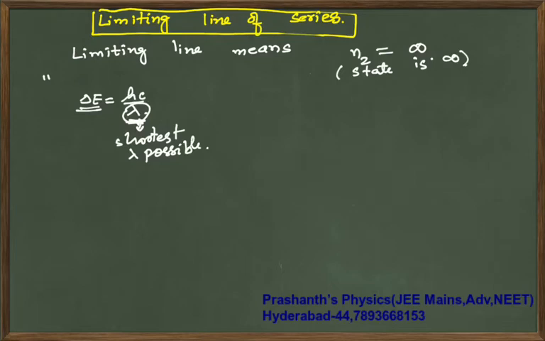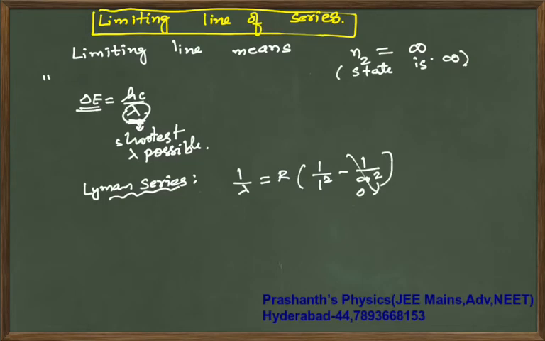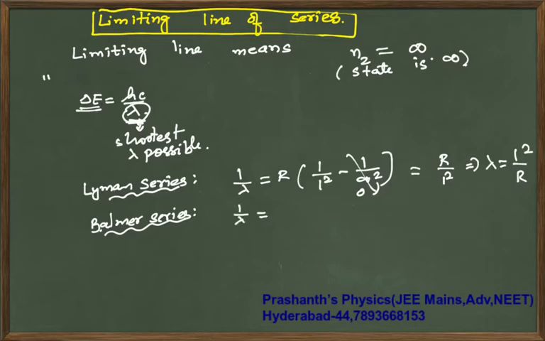Now in the Lyman series, if you take the limiting line, your 1 by lambda is R times 1 by 1 square minus 1 by infinity square. Any number by infinity is 0, so it is R by 1 square. So your lambda is 1 square by R. Next for the Balmer series, 1 by lambda is R times 1 by 2 square minus 1 by infinity square. This term is 0, that is equal to R by 4. So lambda is 2 square by R.